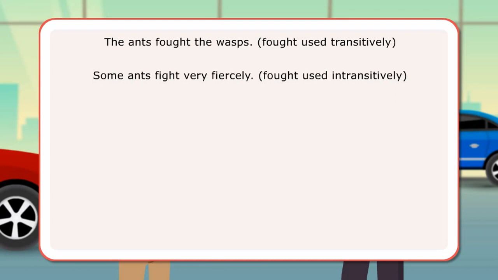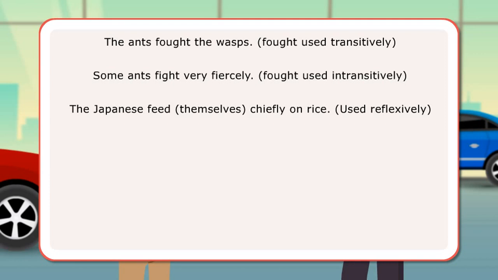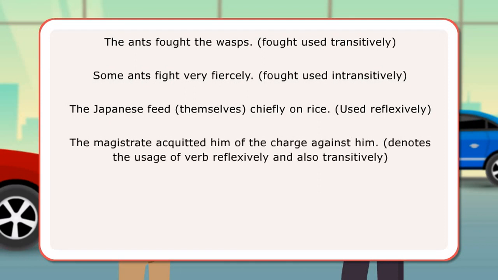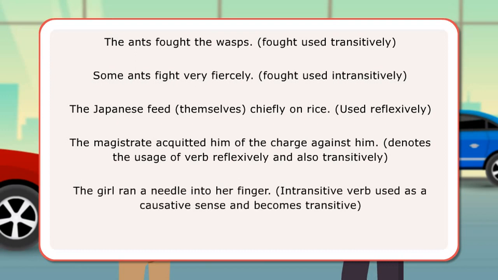Let us look at a few examples. The ants fought the wasps. Fought used transitively. Some ants fight very fiercely. Fought used intransitively. The Japanese feed themselves chiefly on rice. Used reflexively. The magistrate acquitted him of the charge against him. Denotes the usage of verb reflexively and also transitively. The girl ran a needle into her finger. Intransitive verb used in a causative sense and becomes transitive.